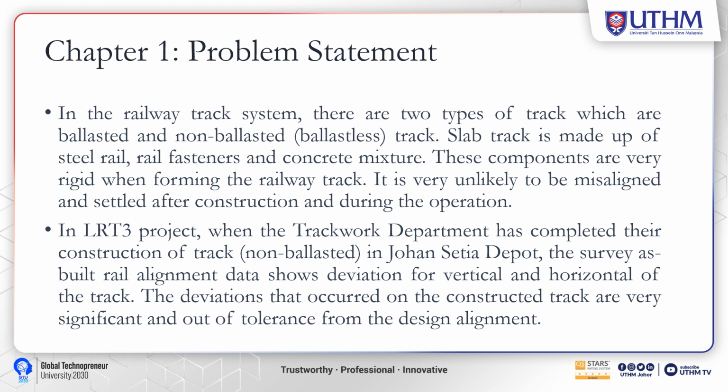Next is the problem statement. In the railway track system, there are two types of track, which are ballasted and non-ballasted, also known as ballastless track. Slab track is made up of steel rail, fasteners, and concrete mixtures. These components are very rigid when forming the railway track. It is very unlikely to be misaligned and settled after construction and during the operation.